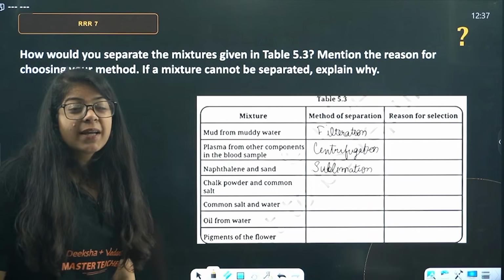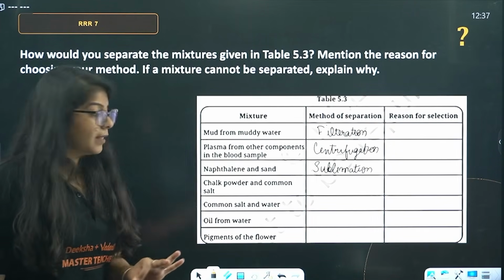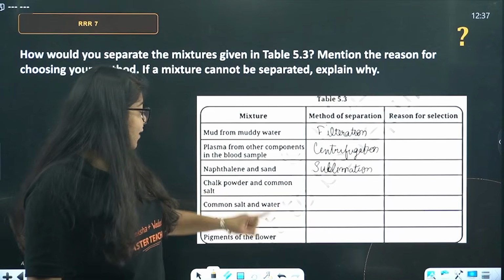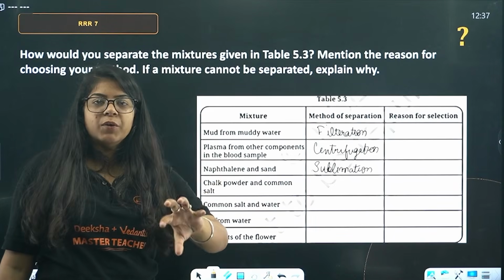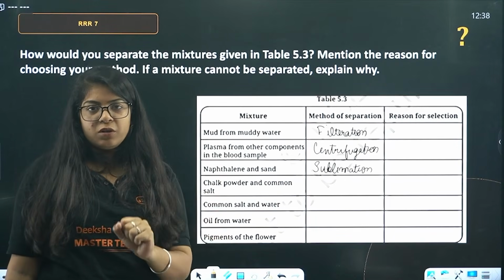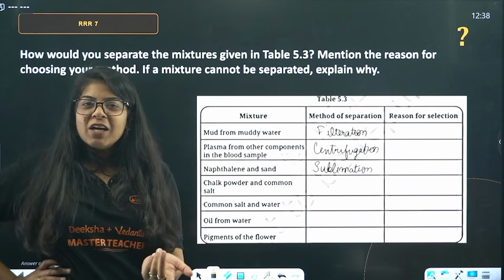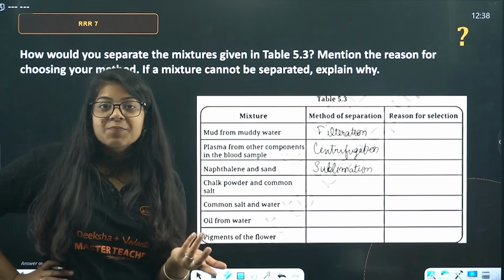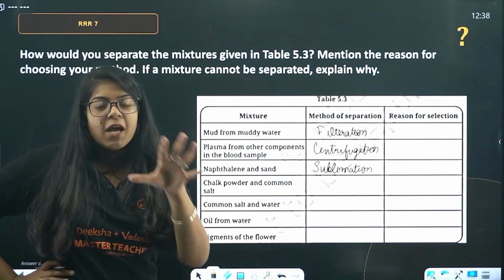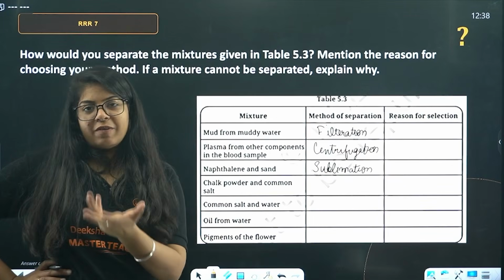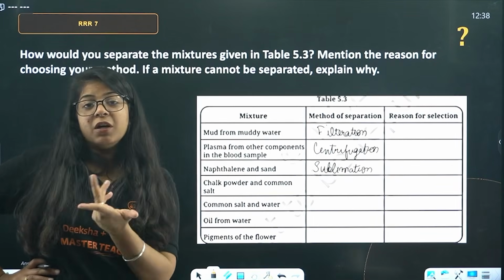Chalk powder and common salt. How will we do that? That's a tricky question because three things are there. What will you do? You will put it in water. Now chalk powder and salt and water is there. So you filter it out. Chalk will separate out because chalk has bigger particles. Salt and water will be there. You just evaporate it, or if you want water, you do the distillation.